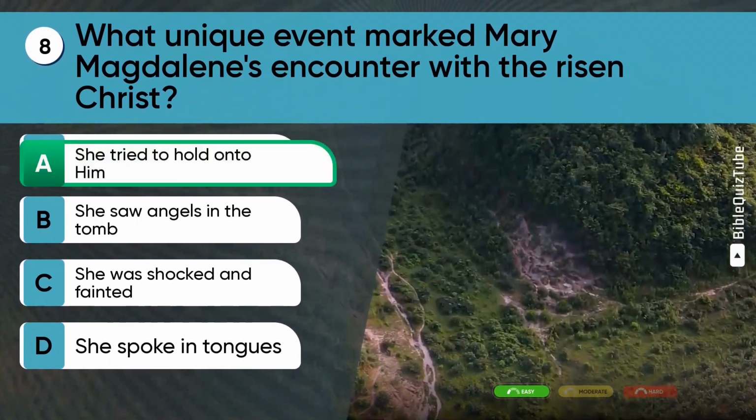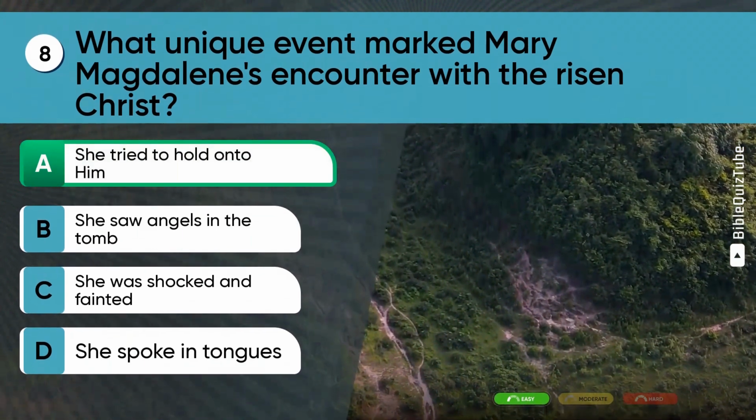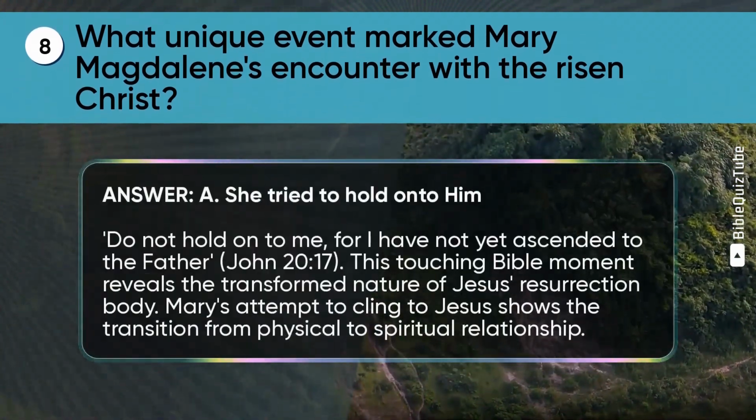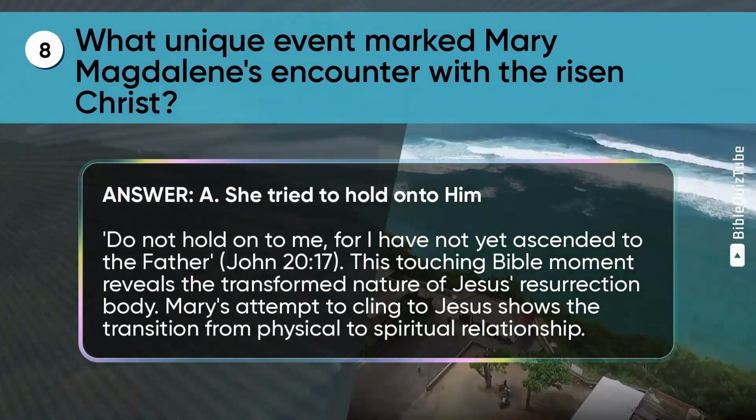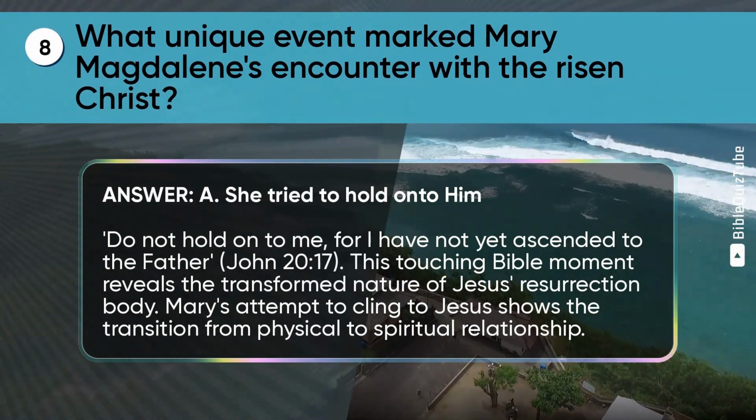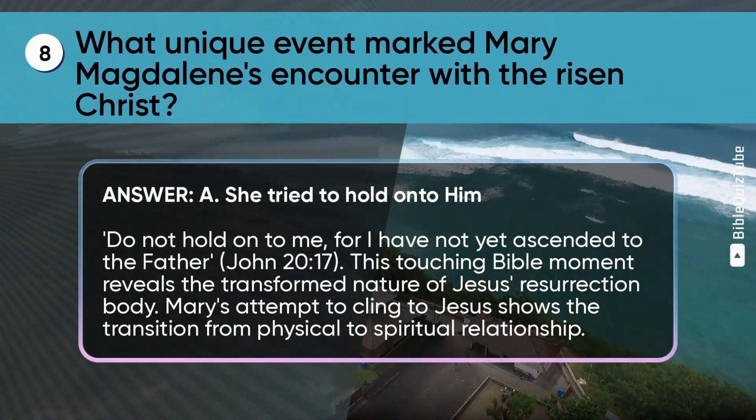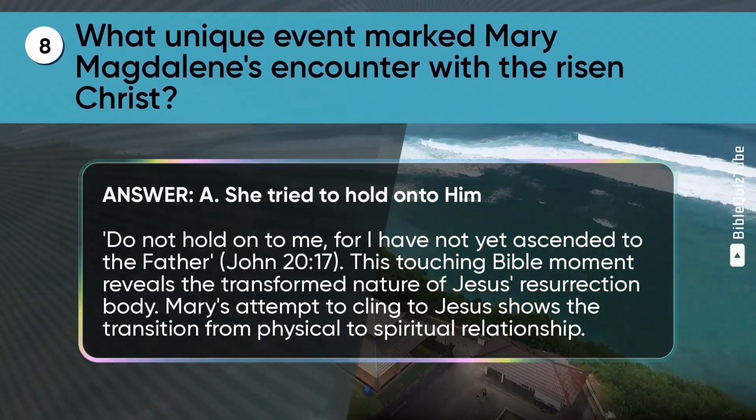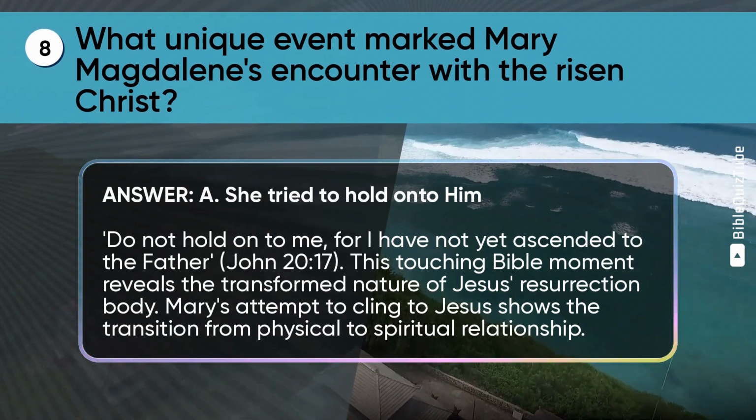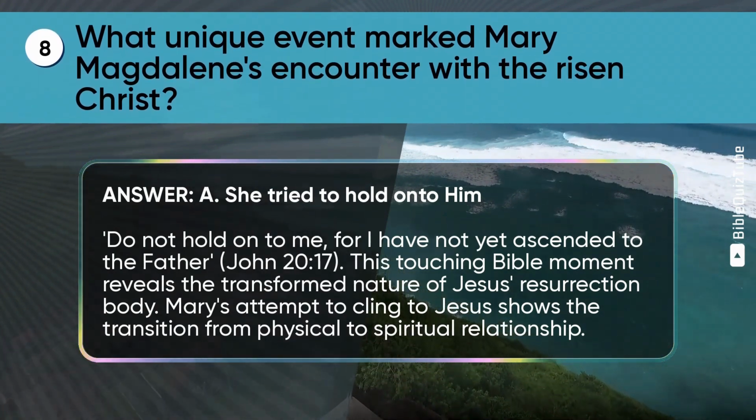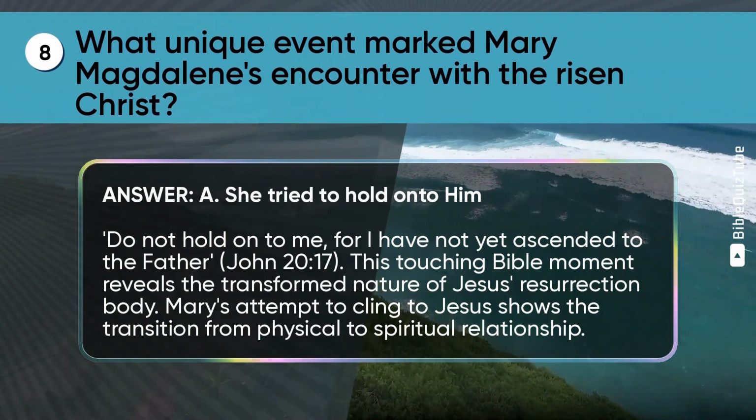The correct answer is A. She tried to hold on to Him. The explanation. Do not hold on to me, for I have not yet ascended to the Father. John chapter 20 verse 17. This touching Bible moment reveals the transformed nature of Jesus' resurrection body. Mary's attempt to cling to Jesus shows the transition from physical to spiritual relationship.